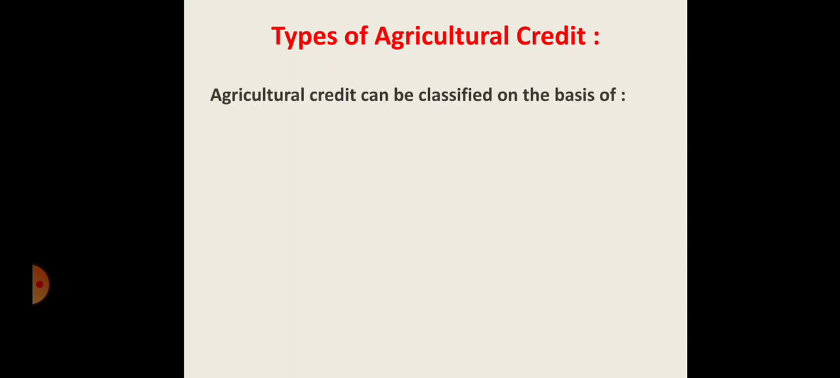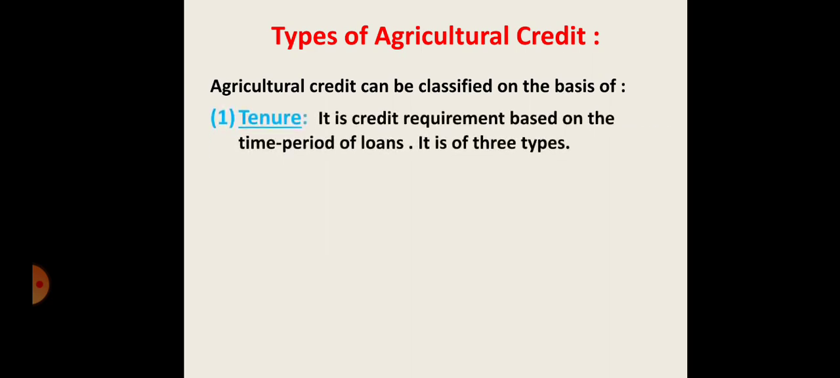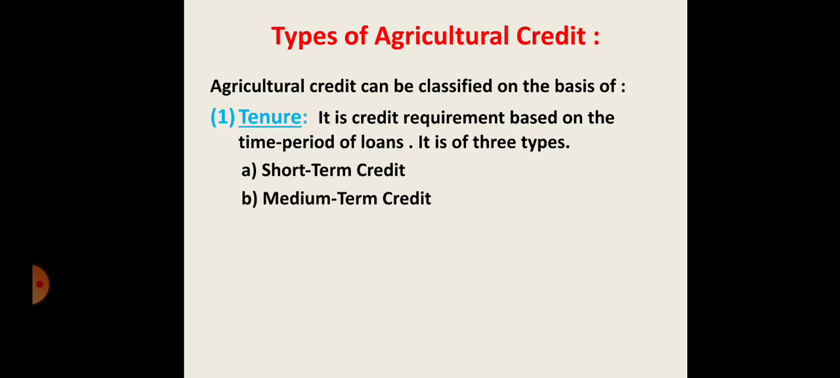We know the classification of credit is important to the agricultural area. So types of rural credit, the agricultural credit, are classified on the basis of tenure and second, the purpose. Let's discuss the first point, tenure. It is the credit requirement based on the time period of loans. It is of three types: the first is short term, the second is medium term, and the third is long term. Let's discuss the first point, short term credit.